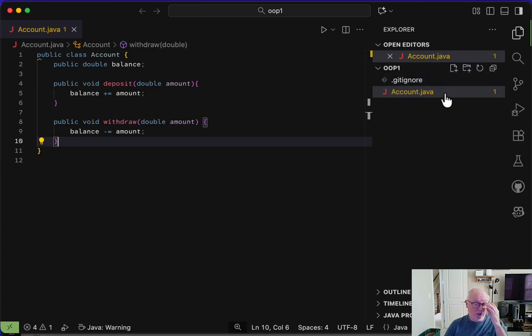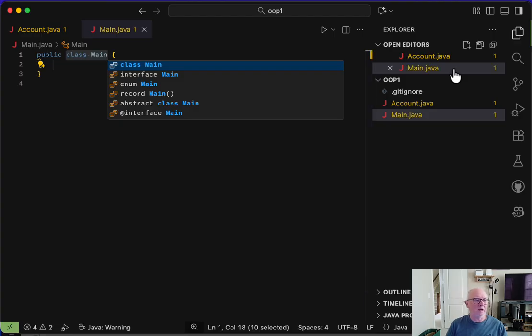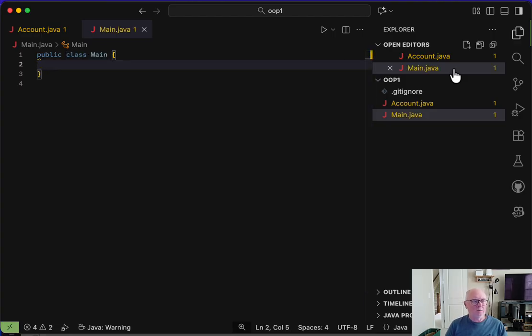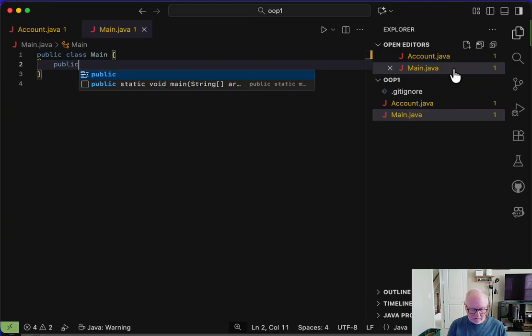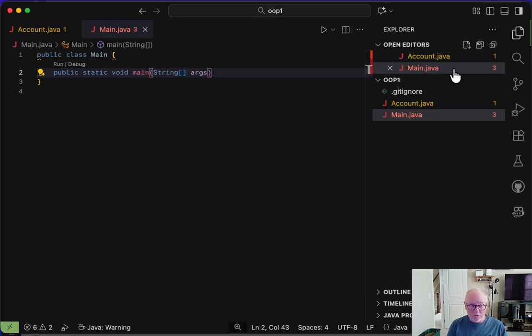And this class is basically just going to serve to be our main driver, right? So let's create a new class, and let's call it main. You can call it anything you want. It doesn't really matter, but I'm going to call it main just so we know it's main. And in order for Java to run, it needs a main function, right? So we are going to create a public static void main string array args. And the truth of it is, your IDE and even Visual Studio Code knows how to generate this function for you with just a few letters, but I'm going to skip that for now.